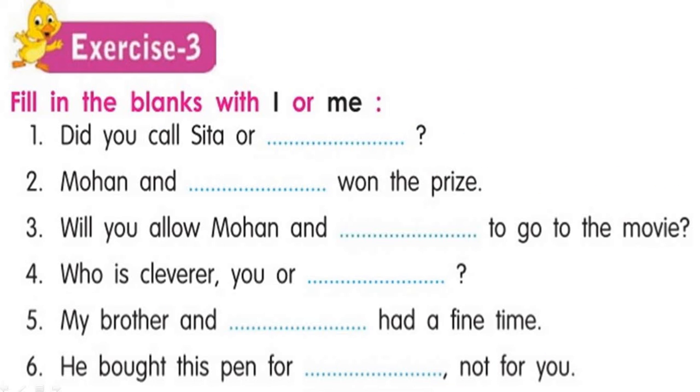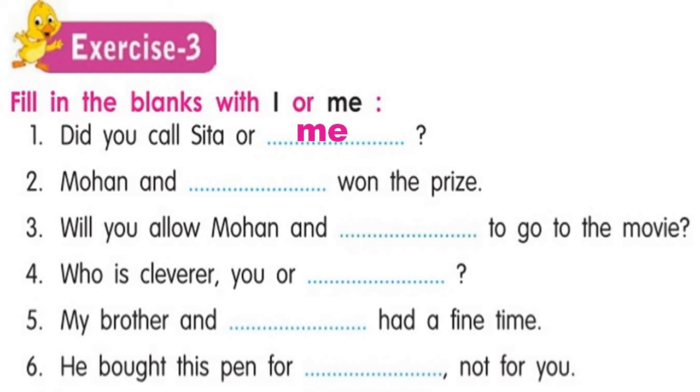Students, now it's time to do exercise 3 that's given in your book on page number 60. Fill in the blanks with I or me. Did you call Sita or dash? Now, can we write I here? No, because who is doing the action? You. So here we have to use an objective pronoun. That's why we'll use me here.